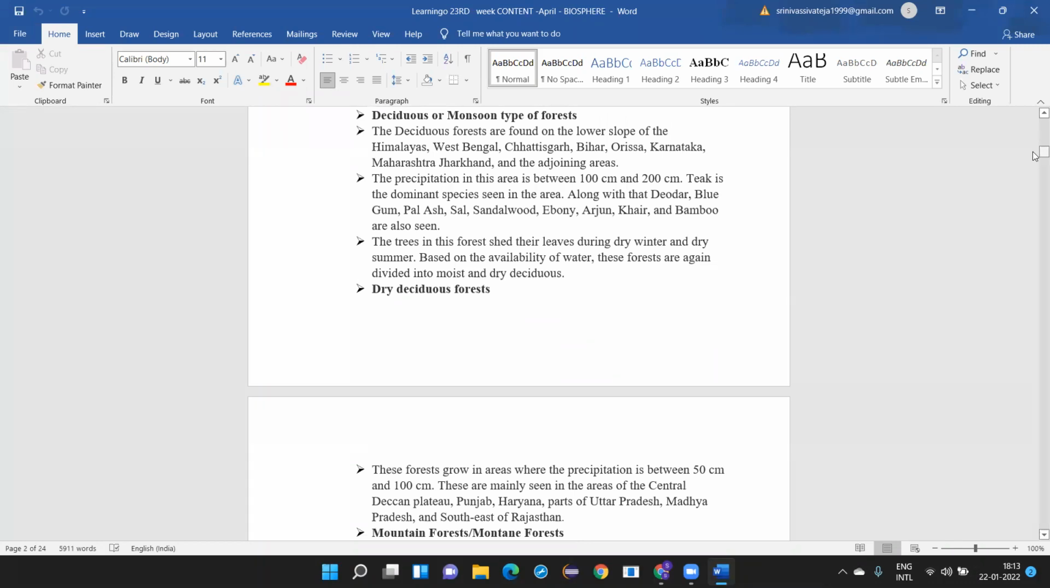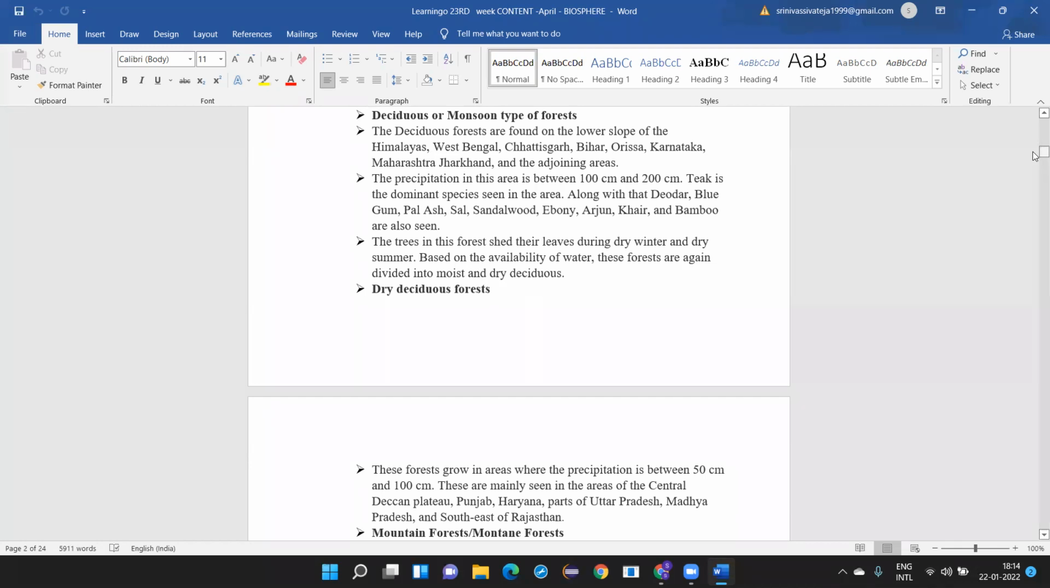So these are all found here, and the precipitation ranges between 100 and 200 centimeters. Teak is the most dominant species seen in this particular area, along with deodar. Then you have gum, sandalwood, sal is also a very important one, ebony and bamboo. These are all the important trees. In this you will be learning mainly deodar, gum, then sal, sandalwood, ebony. Others also you can remember, but these are the main things that are found in the deciduous or the monsoon type of forest.